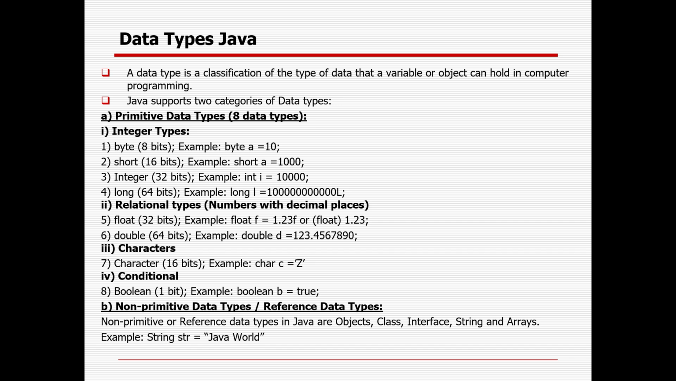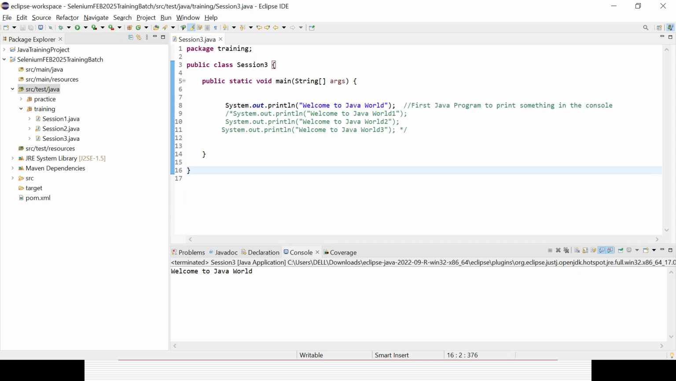In case you want to deal with decimal data points, you need to use float or double. In case you want to use a single character, A to Z, either lowercase or uppercase, you need to use char. In case you want to use boolean, you need to deal with true or false. So these are the data types available. You can see a couple of data types here.